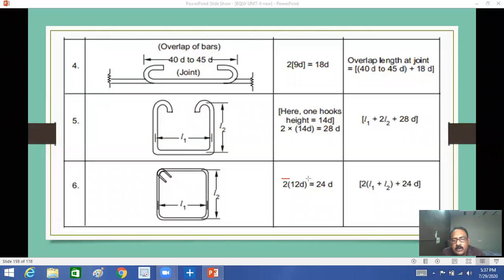So here 24D you have to add extra, that is here suppose A plus B, 2 into A plus B plus 24D, that is 2, here L1 plus L2 plus 24D. D is diameter of the bar. So this you must remember.